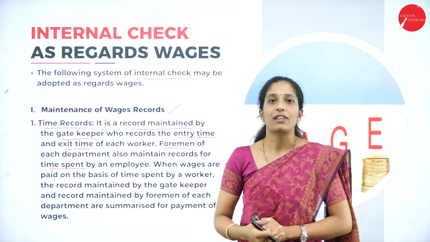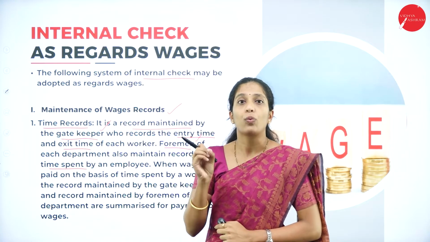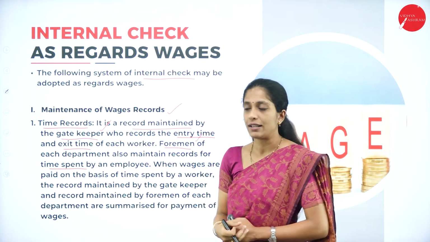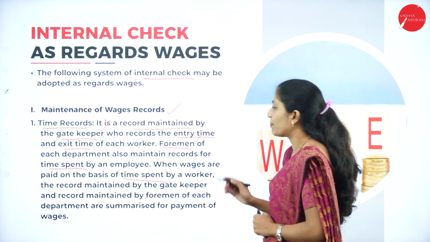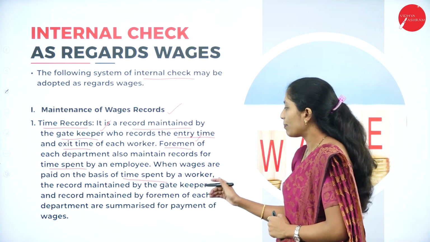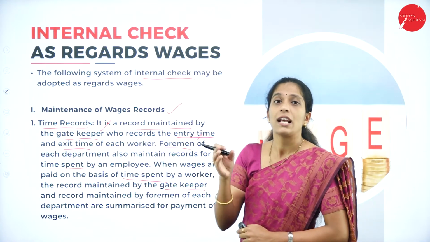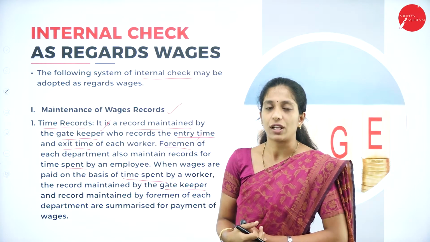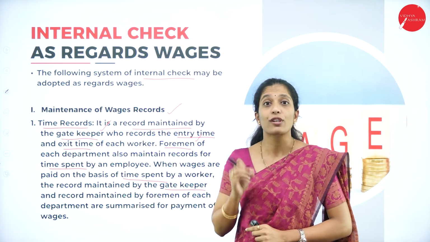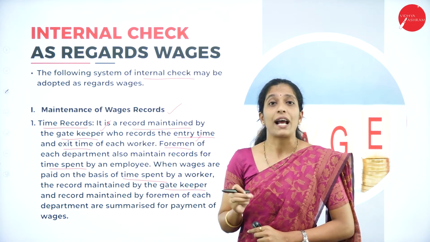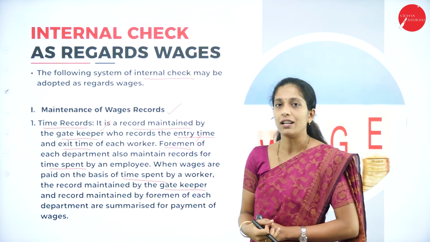So what is the work of that supervisor? He will record the time spent by the worker working in that particular department. So when wages are paid on the basis of time spent by the worker, the record is maintained by the gatekeeper. Of course, I have told you here, the gatekeeper also records the entry time as well as the exit time of the worker. At the same time, the foreman of each and every department will also maintain a record, in order to see what is the actual time spent by the worker working in that particular department.